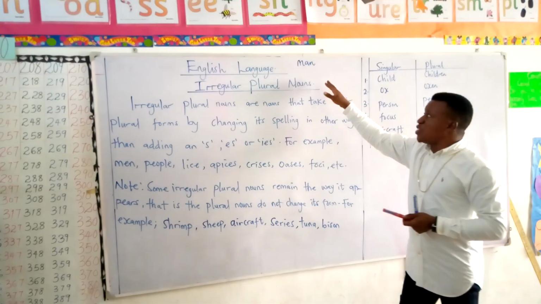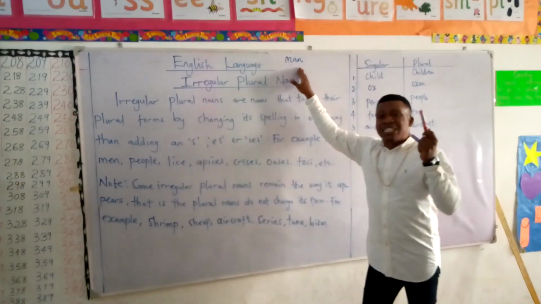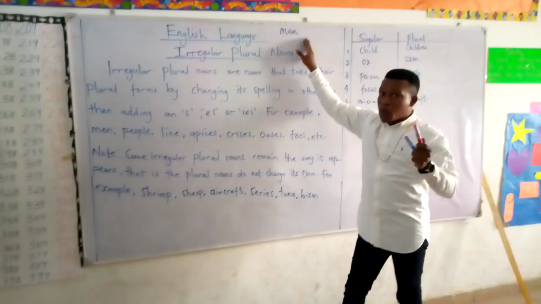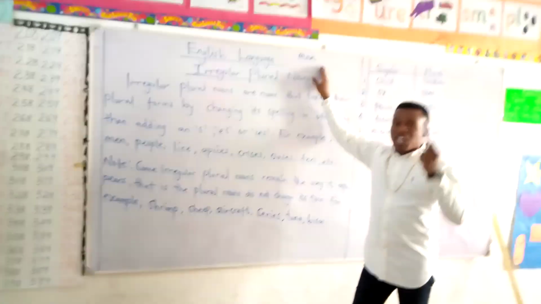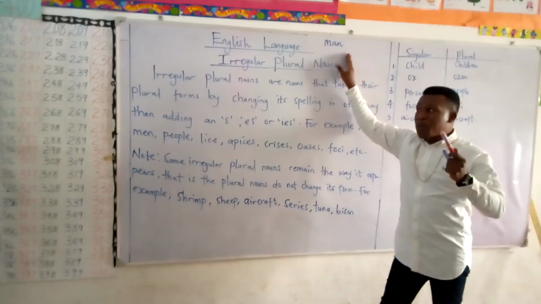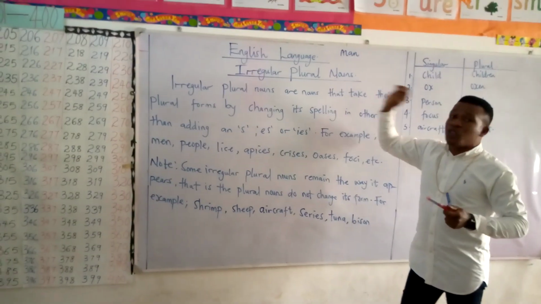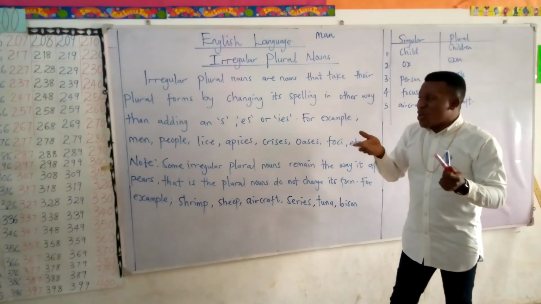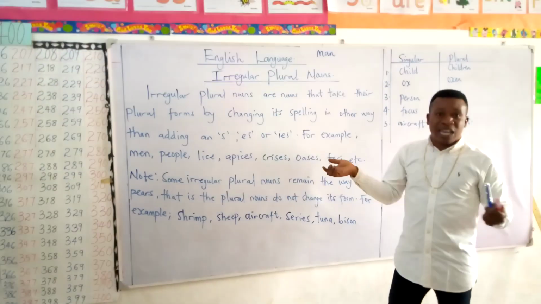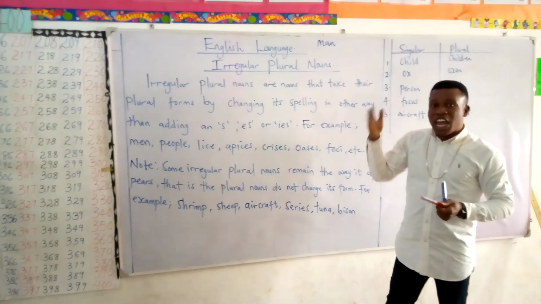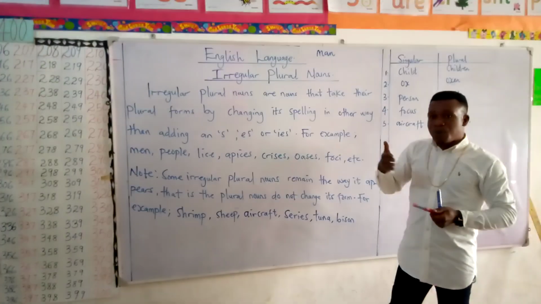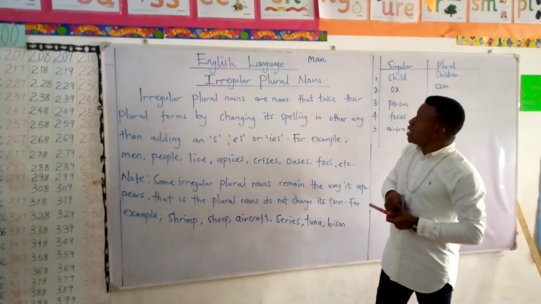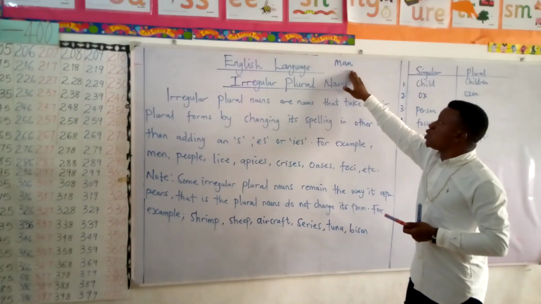For you to understand this properly, you're going to know if you're dealing with a regular plural or an irregular plural. How do you differentiate a regular plural from an irregular plural? Because when it comes to irregular plurals, you don't have to add your S, your ES, your RES, or what have you. You are changing the word, you're changing the spelling a bit from what it's used to. So now, what can be the plural for this word man?